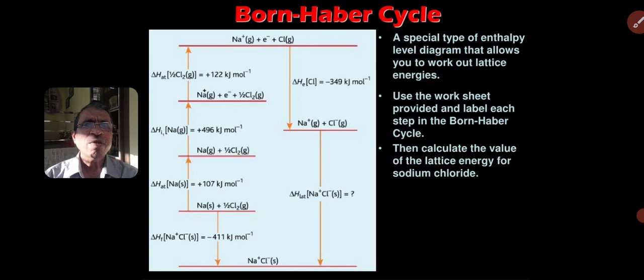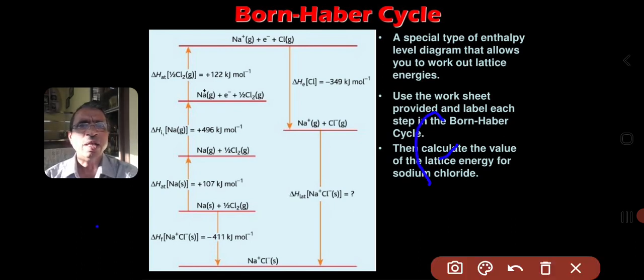This is another way of representing the Born-Haber cycle. It starts from this position. Here the sodium solid combines with half chlorine gas and results in sodium chloride.